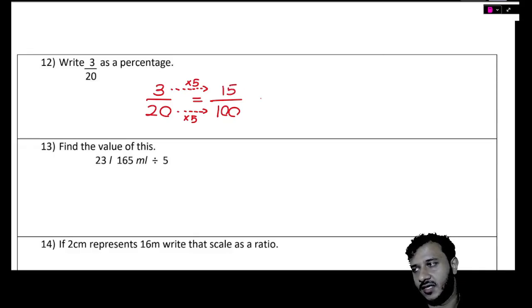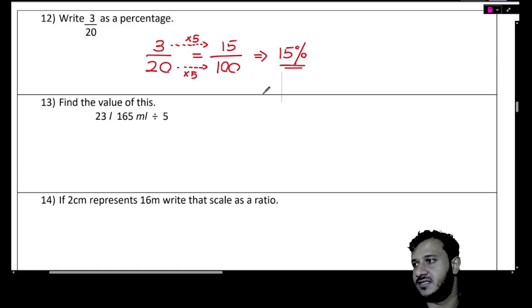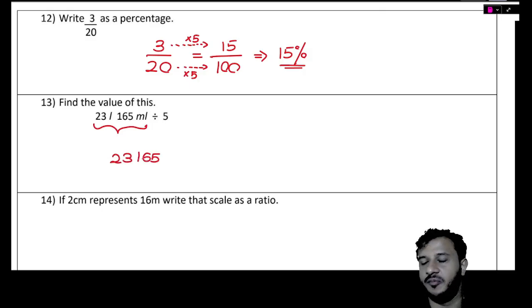15 out of 100 means 15%. All good? Find the value of this. This thing's value will be 23165. I'm making it into milliliters. So 23,165 milliliters divided by 5. Let's do that first, and then let's make it into milliliters or liters again.